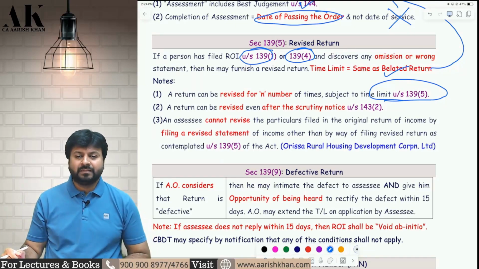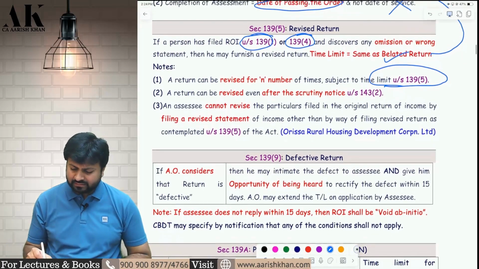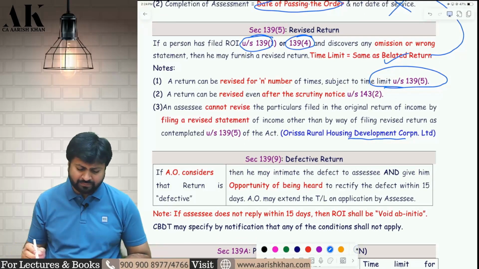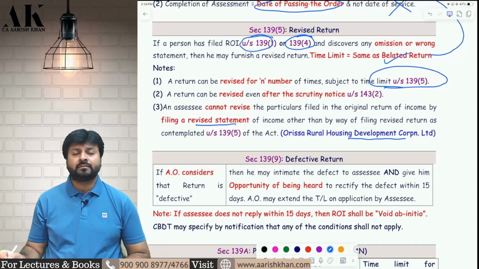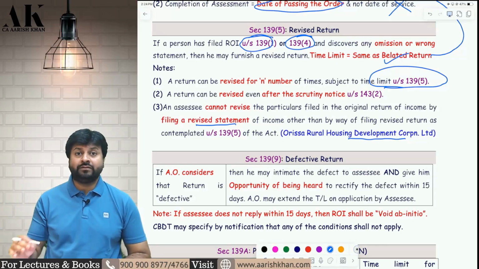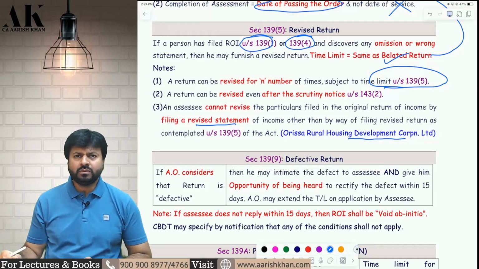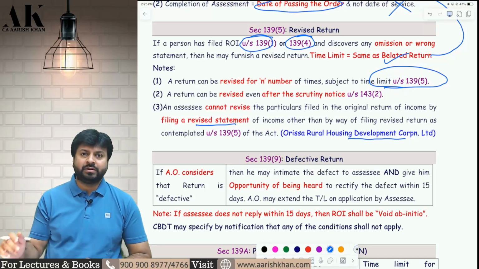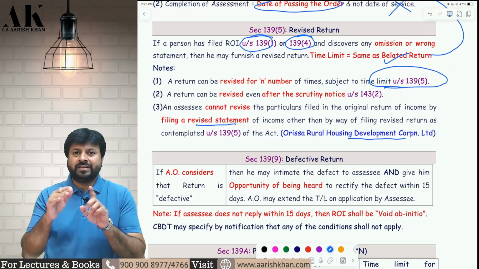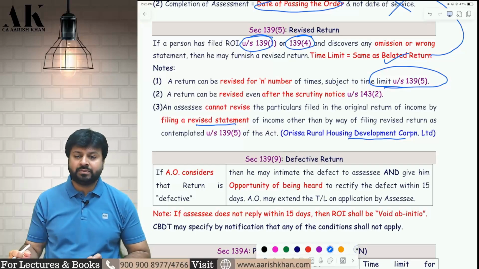Next is a High Court judgment of Orissa, Rural Housing Development, which says you cannot revise the particulars filed in the original return by filing a revised statement. So if you want to revise something, you cannot just give a revised statement to the department and change things. You have to file a proper revised return. If you are just giving a statement to the officer, the officer will not entertain it. You have to revise the income tax return and not give a revised statement. I hope it is clear. There is a difference between giving a revised statement and giving a revised return. You have to give a revised return, not a revised statement, if you want to change things.